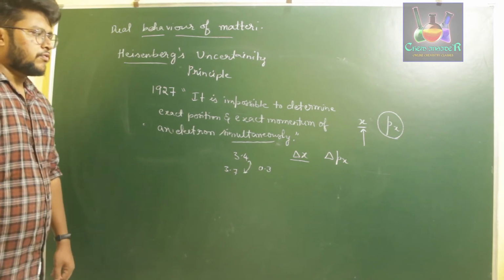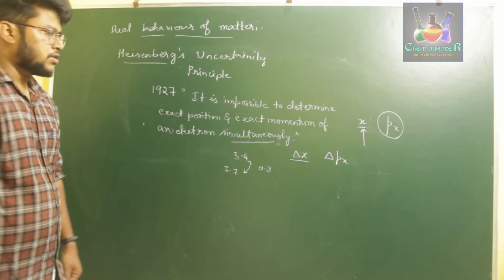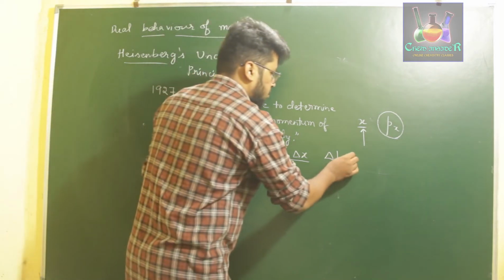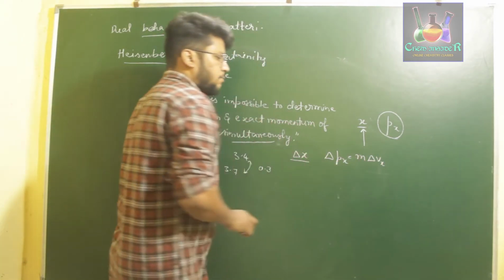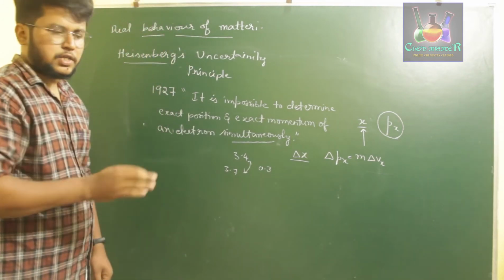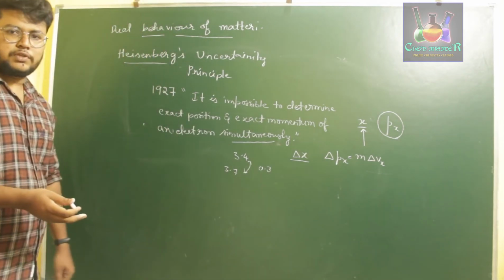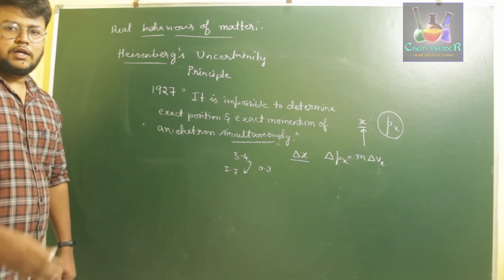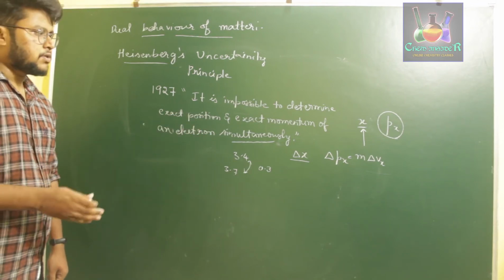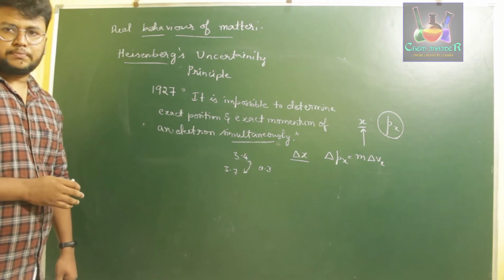You can also define momentum in terms of velocity. Therefore, delta px can be given as m into delta vx. m does not change, therefore it is written just m, whereas velocity will change with respect to momentum. So delta vx is called the uncertainty in terms of velocity of an electron.